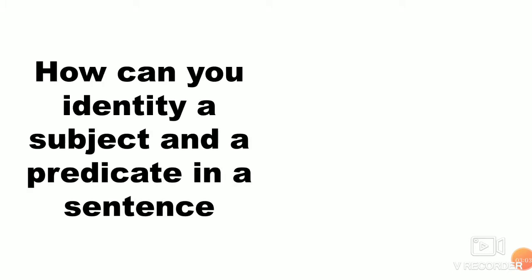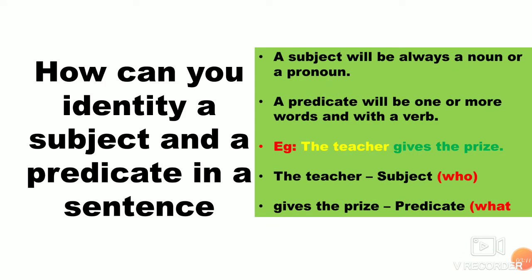Now let us see how you can identify a subject and a predicate in a sentence. A subject will always be a noun or a pronoun. Children, you already know about a noun, isn't it? A noun is the name of a person, place, animal, or thing. A pronoun is a word which is used instead of a noun. This you might have studied in your lower classes.